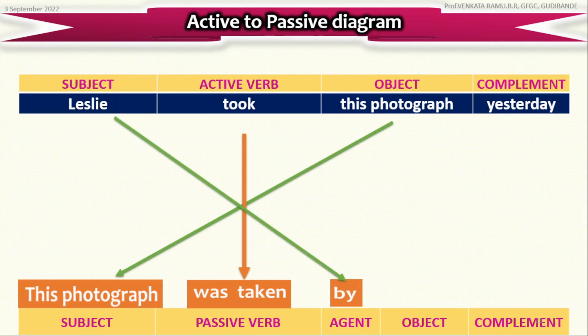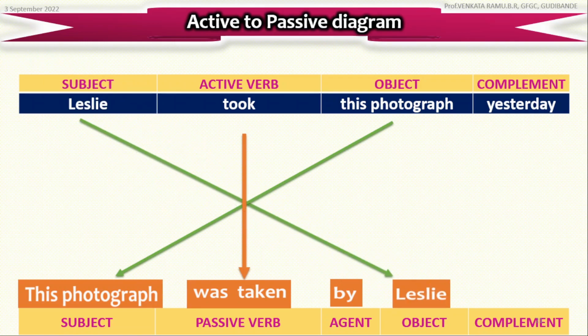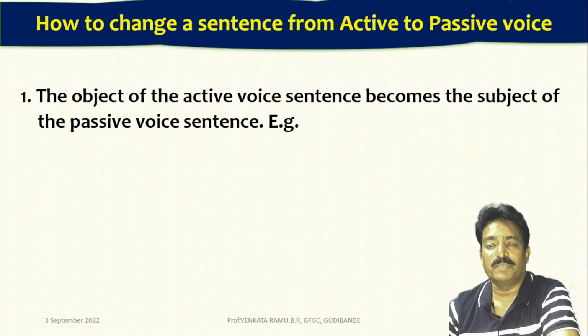Before writing Leslie, we write by, and then we write Leslie, by Leslie. At last, we retain the complement in the same position where it was. Just observe this diagram. Friends, as you have observed in the diagram, the object of the active voice sentence becomes the subject of the passive voice sentence.